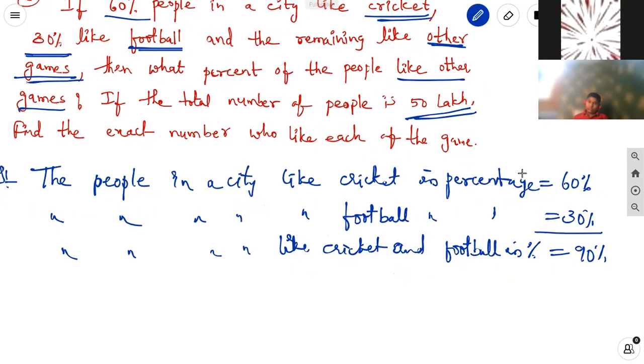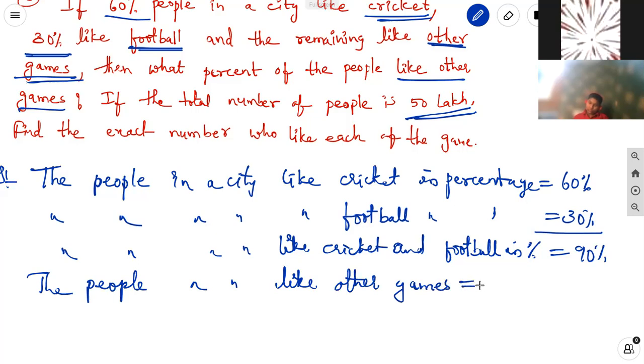Okay. Next, the people in a city who like other games is equal to 100 percentage minus 90 percentage equal to 10 percentage. The other games, the people liking in 10 percentage.